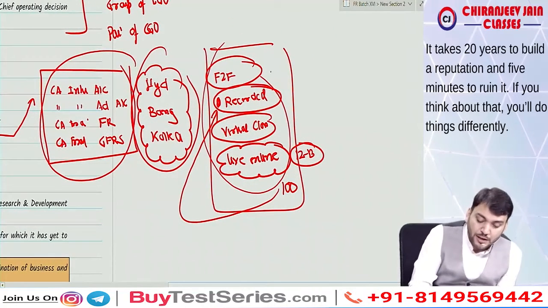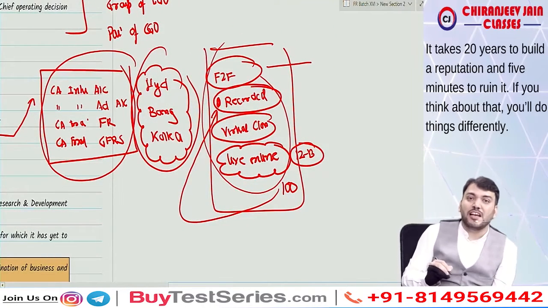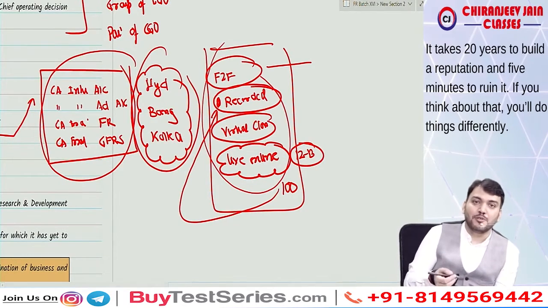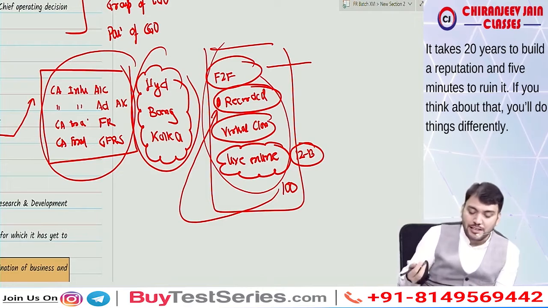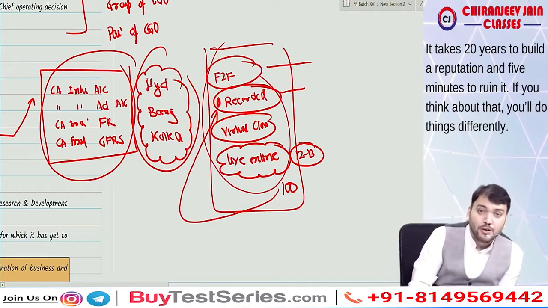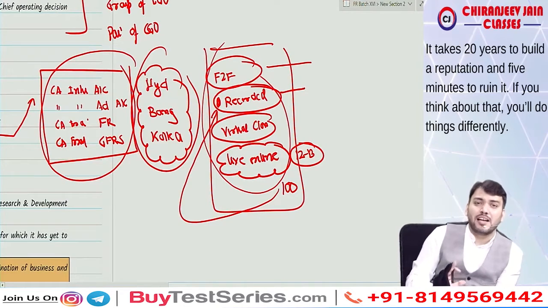I have an employee who takes care of face-to-face classes. Now, due to COVID-19, there are no face-to-face classes, so I am paying remuneration to that person without any work. Now I have an employee totally focused on recorded classes.